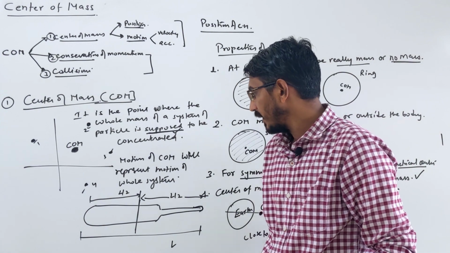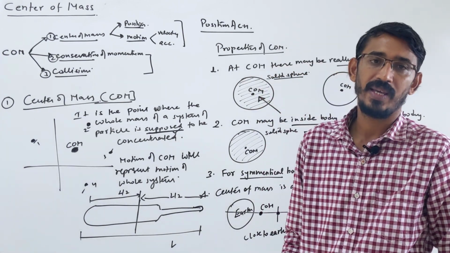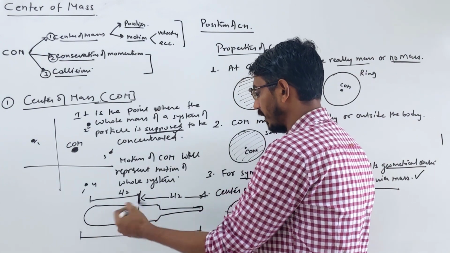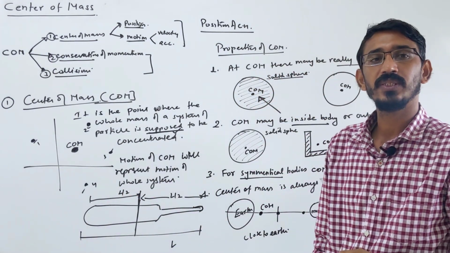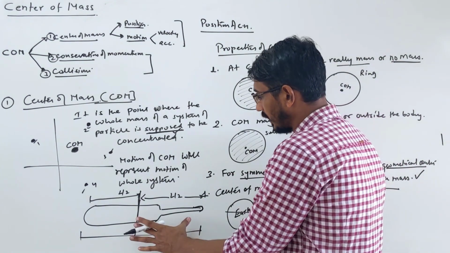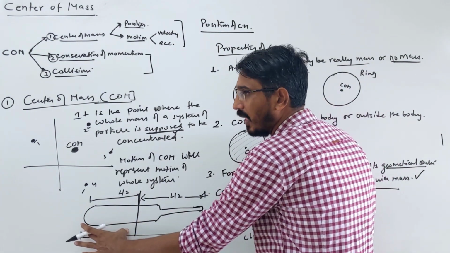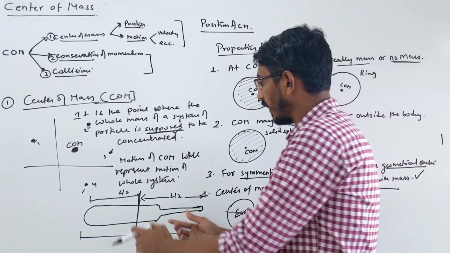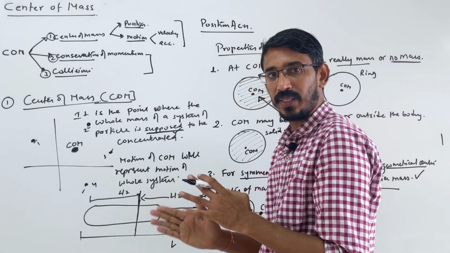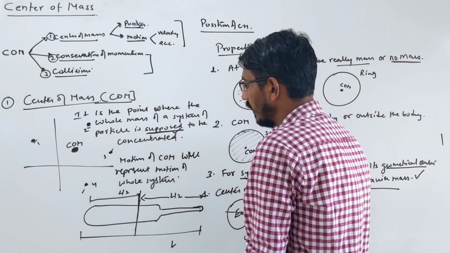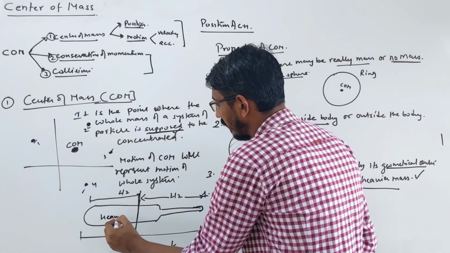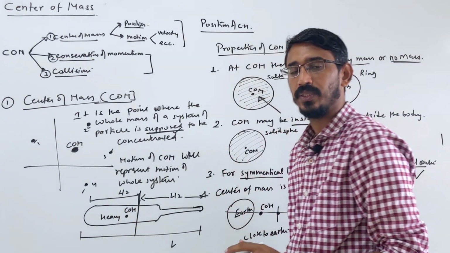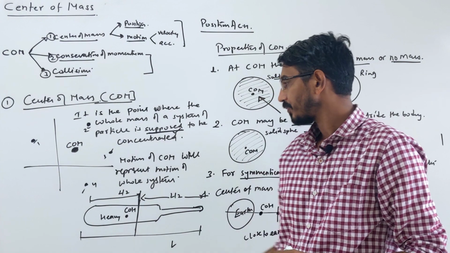They asked where the center of mass of this system lies. If I cut it in two pieces and put them together again the same way, where will the center of mass lie? Which side will be heavy? The length is equal, but that side is heavier in mass, right? Because this side we have the handle, that has less mass. We are cutting lengthwise, not mass-wise. So that is the heavy side, and the center of mass will be on this side, on that piece.